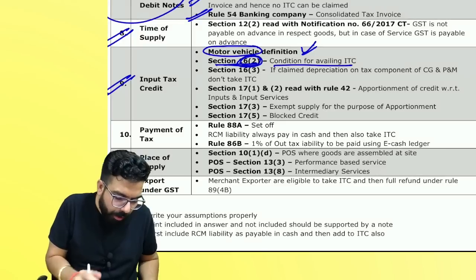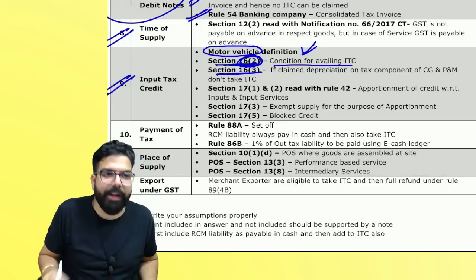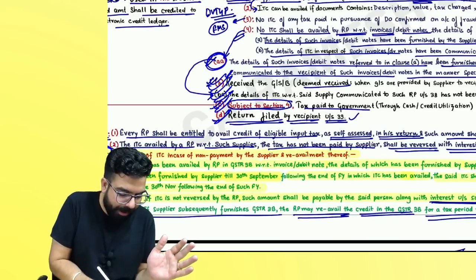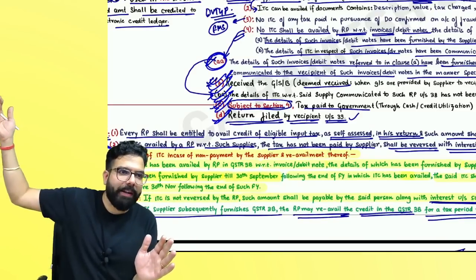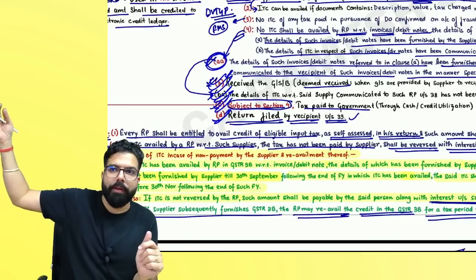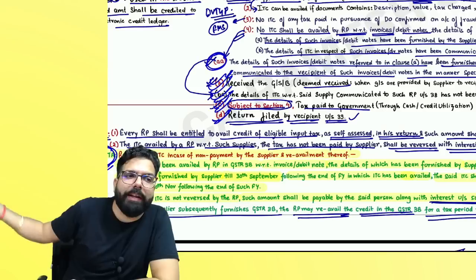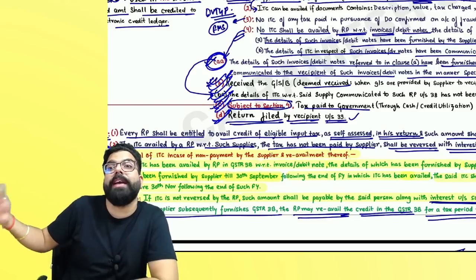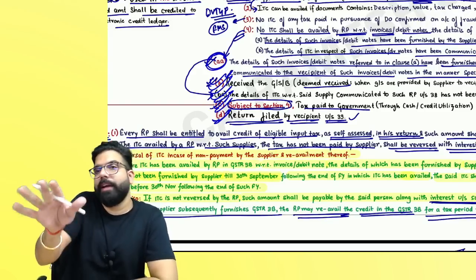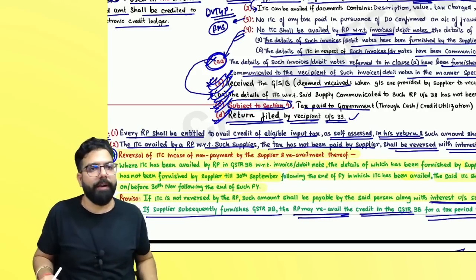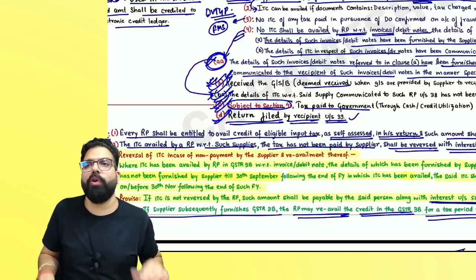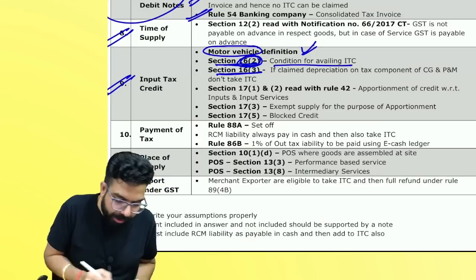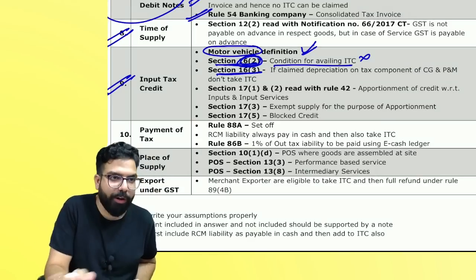Next. Sir, section 16(3). Please remember, everyone, Rule 37A is an amendment. Correct, everyone? Even if the supplier has not paid the tax to the government, you'll still be eligible to take the credit. But if it is not paid till September of next year, then by 30th November, you have to reverse the credit. Are we clear, everyone? If you don't reverse by 30th November, then you have to reverse with interest. Everyone over here now, that was not the point. We don't want to discuss that.